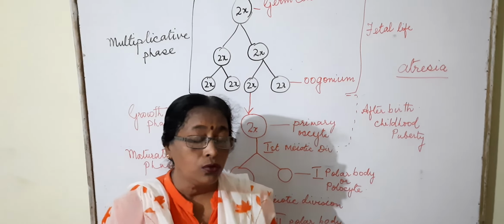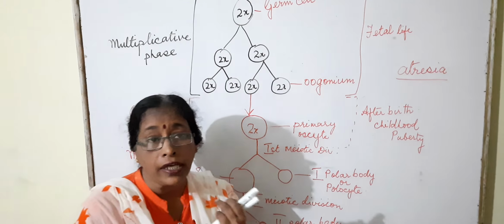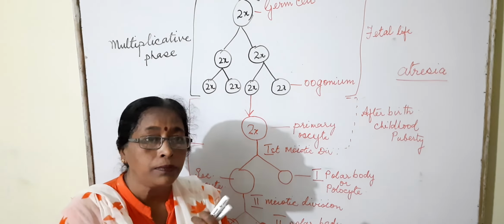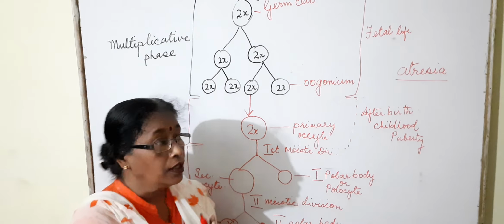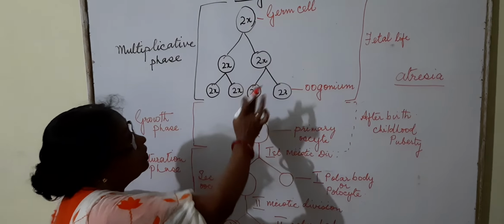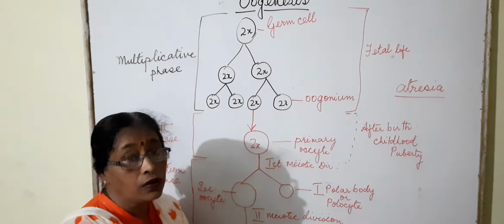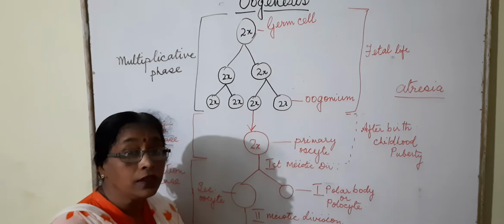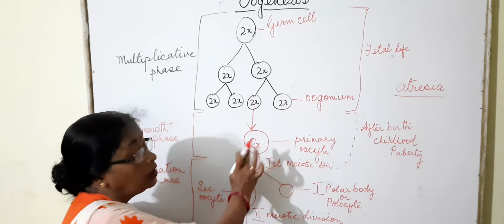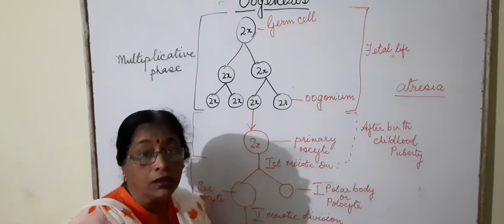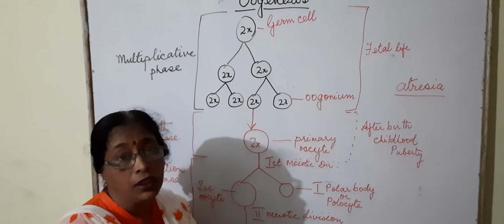So again let us see what happens in oogenesis. Oogenesis has three phases: the multiplicative phase, growth phase, and the maturation phase. In the multiplicative phase, the germ cells undergo mitosis just to increase in number. One of the germ cells attains nutrition from the surrounding areas and becomes larger in size.